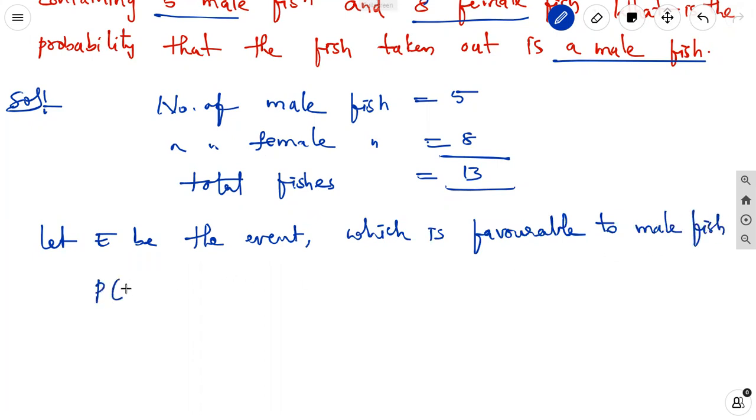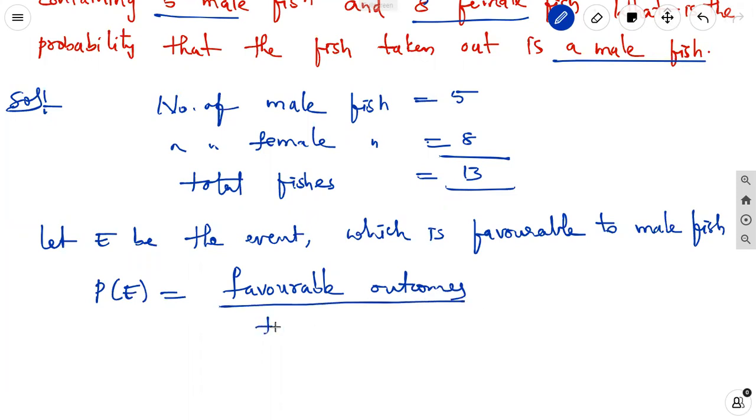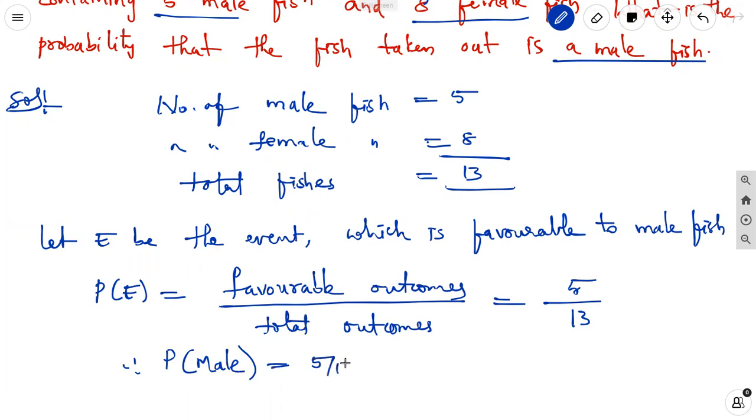Then probability of E is equal to favorable outcomes by total outcomes. Total 13, in that favorable to male fishes 5. Therefore, probability of male fishes equal to 5 by 13 is the answer.